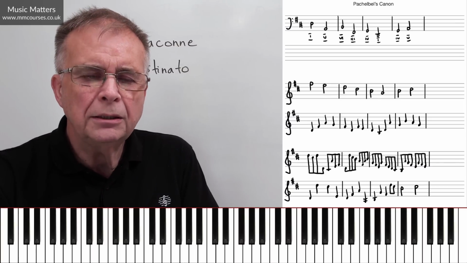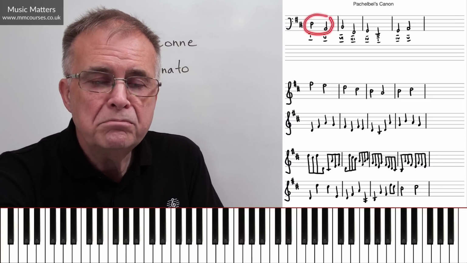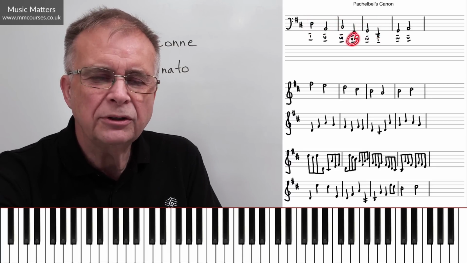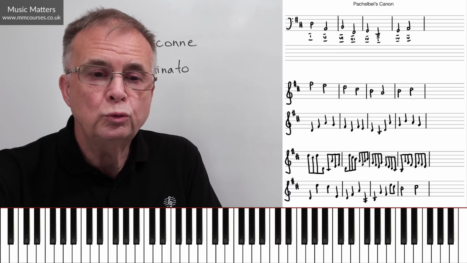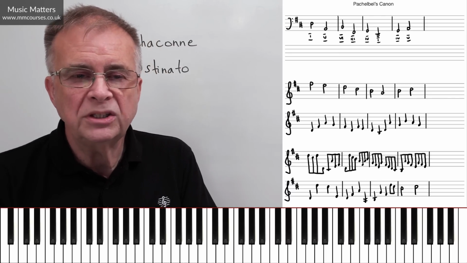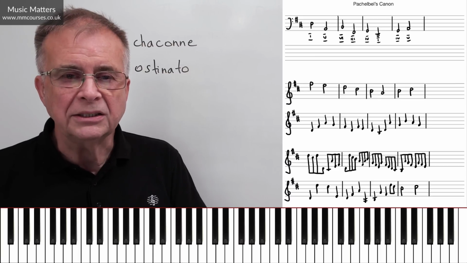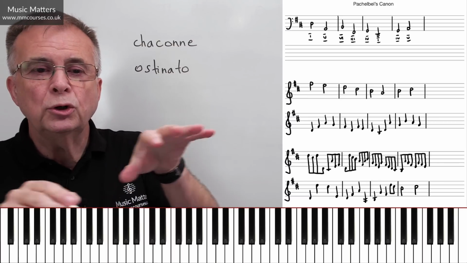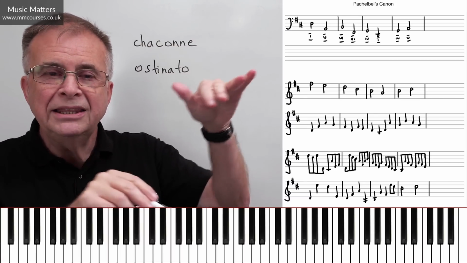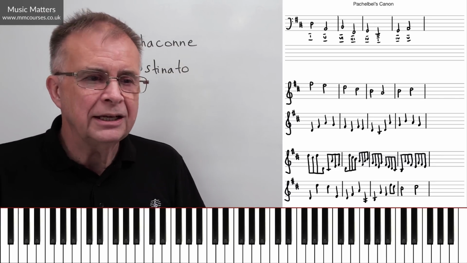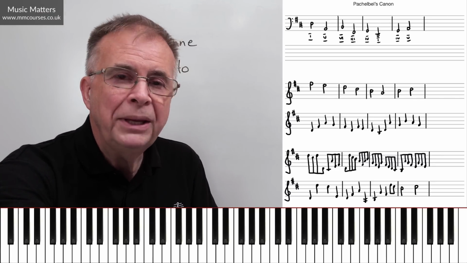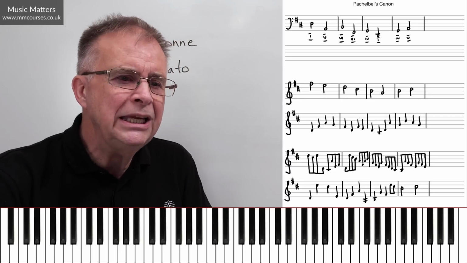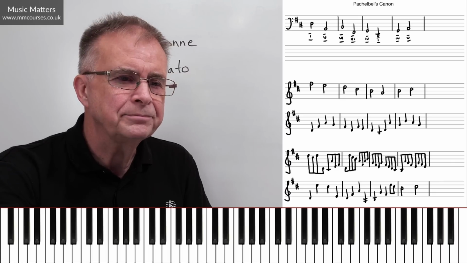But I think he wants to kind of keep the pattern. We talked about how the melodic nature of the bass line is this repeated pattern. So I don't think he wants to use a different chord there. So he just uses all these what we call root position chords that match up with the degree of the scale being used in the bass. So you've got this series of bass notes in the pattern we've described, and you've got a series of chords, all root position chords in the same pattern as the bass line. That kind of adds to the appeal of what's going on in the bass line. It gets very familiar. It becomes a sort of earworm very quickly indeed.